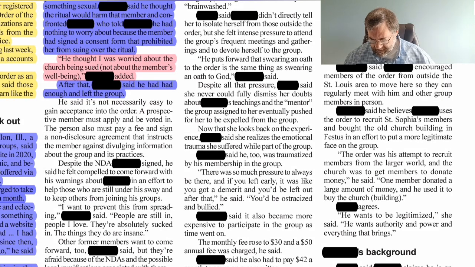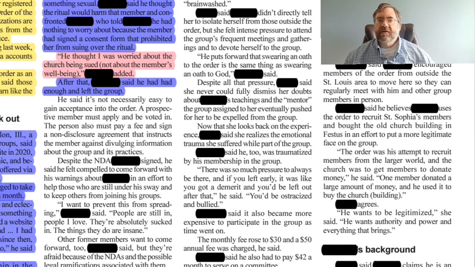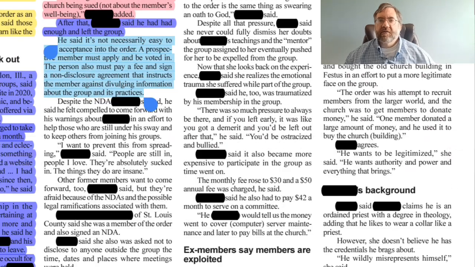He said it's not necessarily easy to gain acceptance into the order. A prospective member must apply and be voted in. The person must also pay a fee and sign a non-disclosure agreement that instructs the member against divulging information about the group and its practices. Again, this seems to be a personal experience that this person has had, so we'll go ahead and mark that in blue.